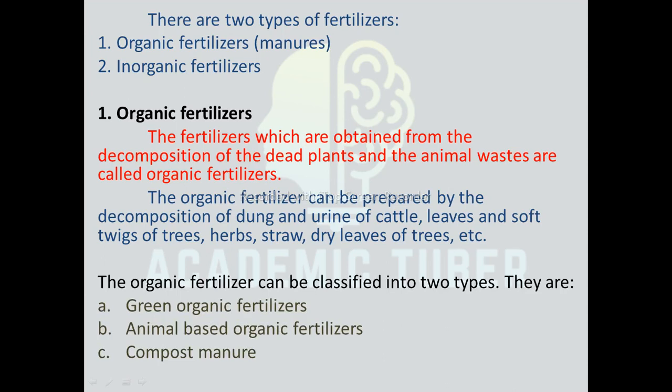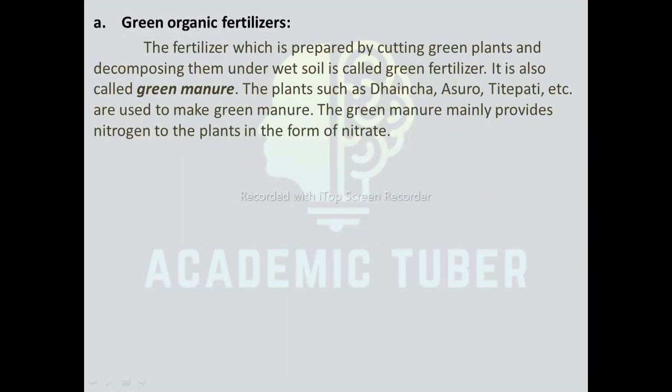The organic fertilizers can be classified into three types. They are green organic fertilizers, animal waste organic fertilizers, and compost manure. Green organic fertilizer. Green organic fertilizer is obtained from small, soft, and delicate plants. When green plants are grown, plucked, and mixed in the soil to provide essential nutrients to plants and crops, this is called green organic fertilizer.